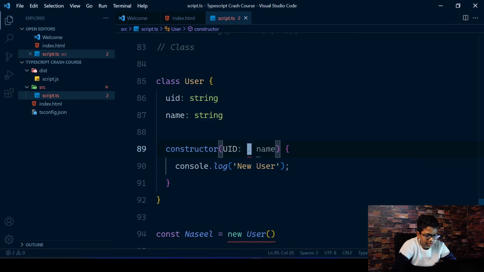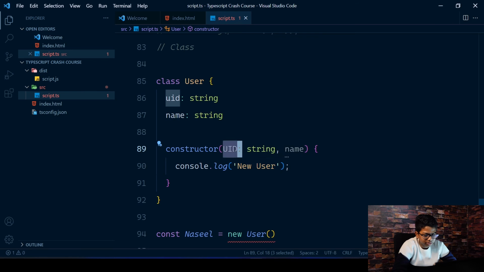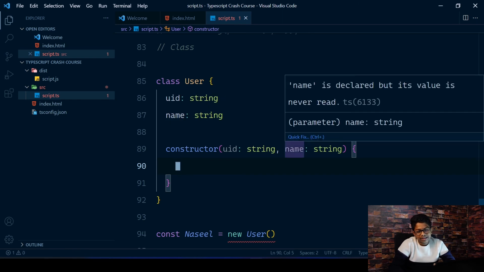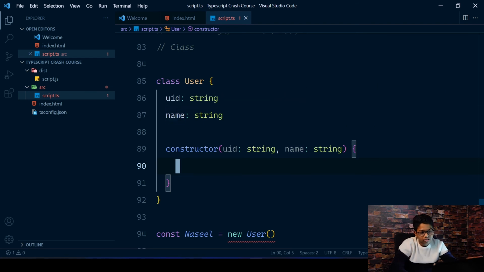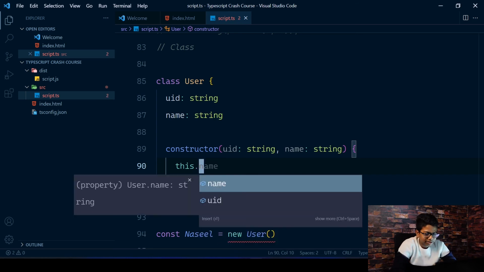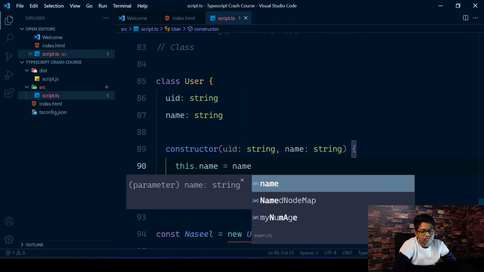Now we can set this name. This name is different from this name. This is the parameter of the constructor function, and this is the property. To set this property, you do this.name, and it's confusing, there are a lot of this in here, but this.name will return this property. You can give this.name equals name, the name which we get from here.